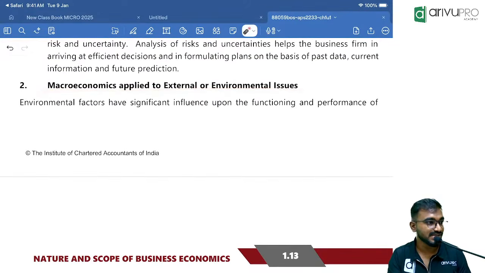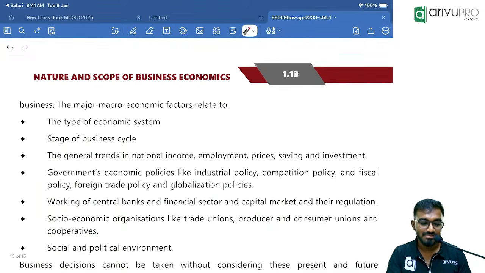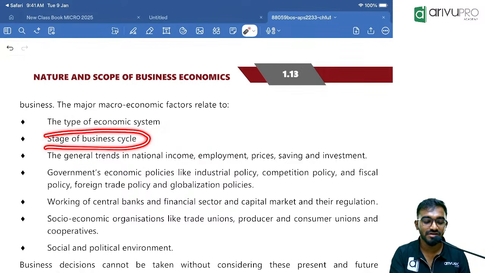That is one of the easiest, which is external environment issues. What all does the macro environment consist of? Types of economy: capitalistic, socialistic, mixed economy. Unit 2. I said now only two topics are there in Unit 2, extremely important. One among them: basic problems of economy based on resource. Second one: types of economic systems.